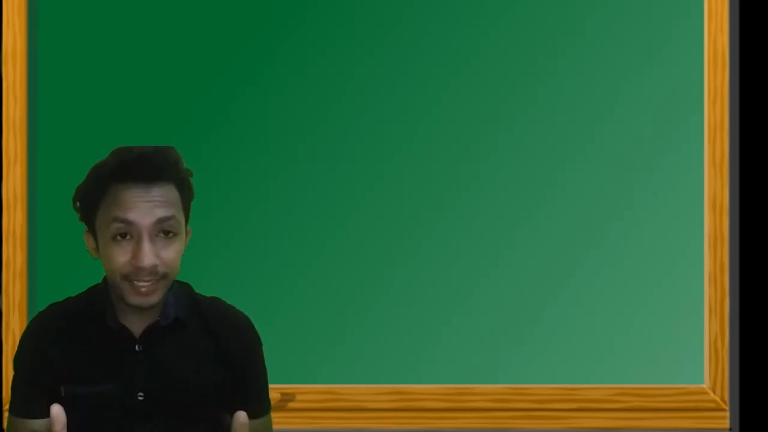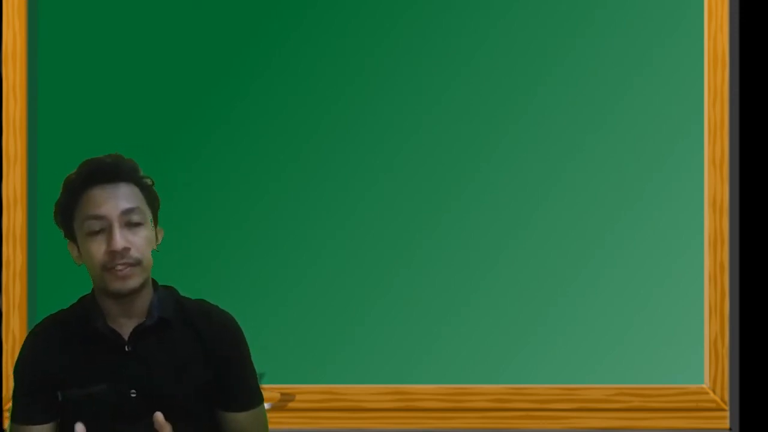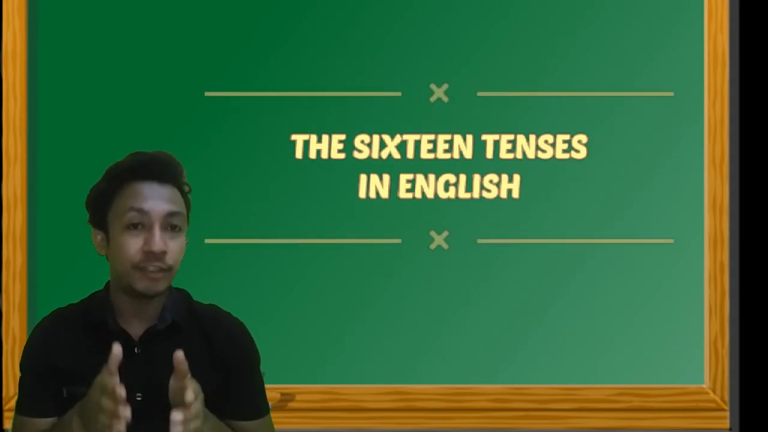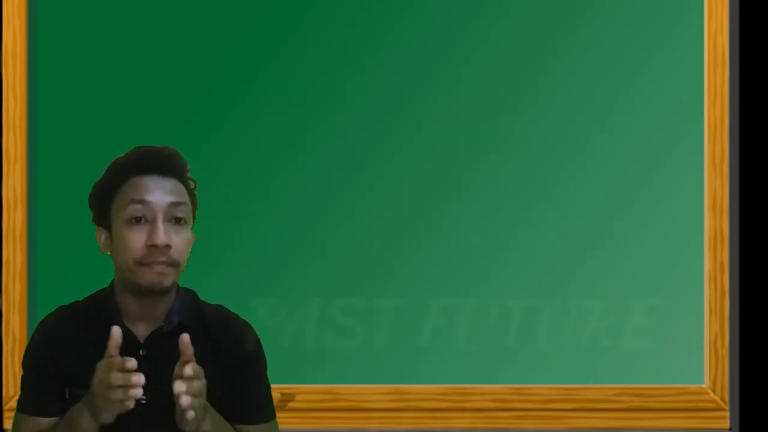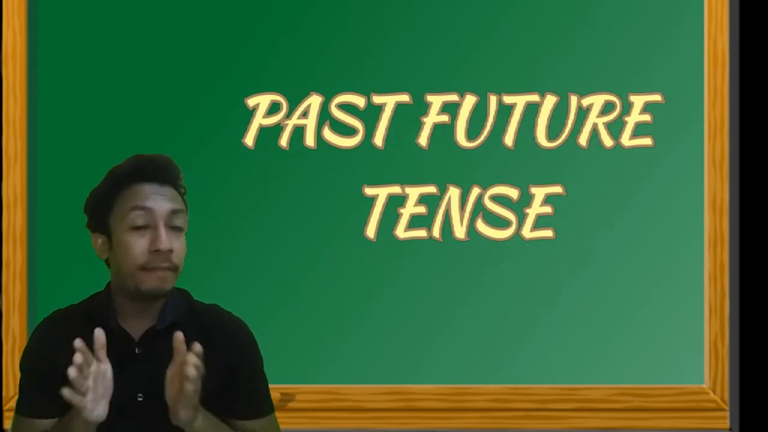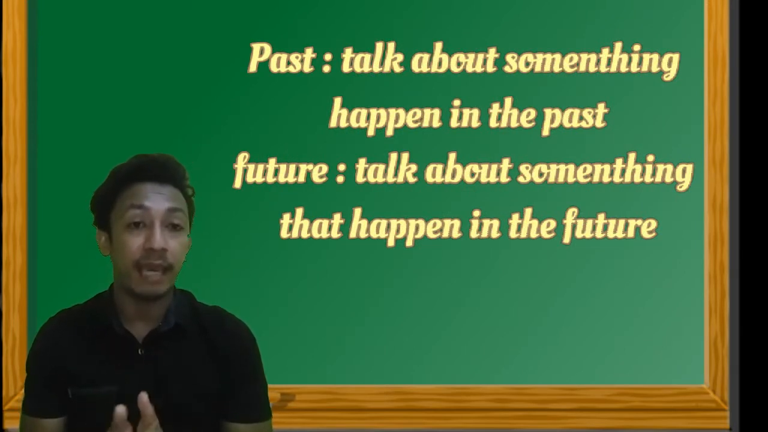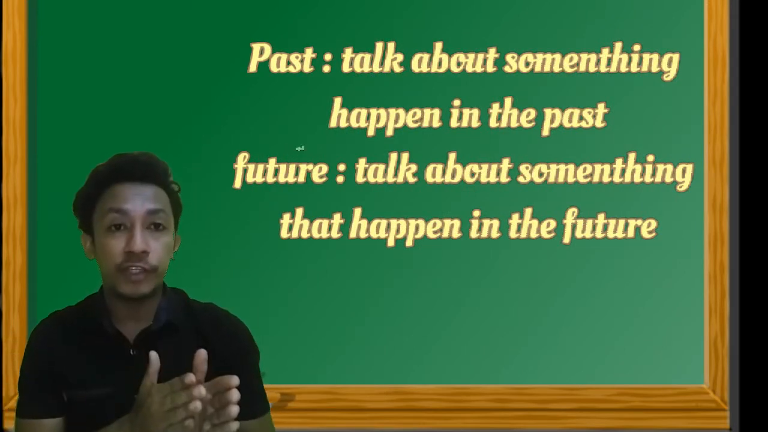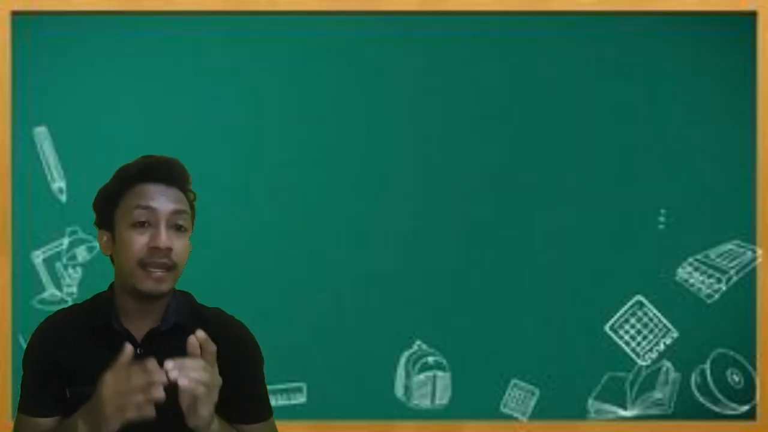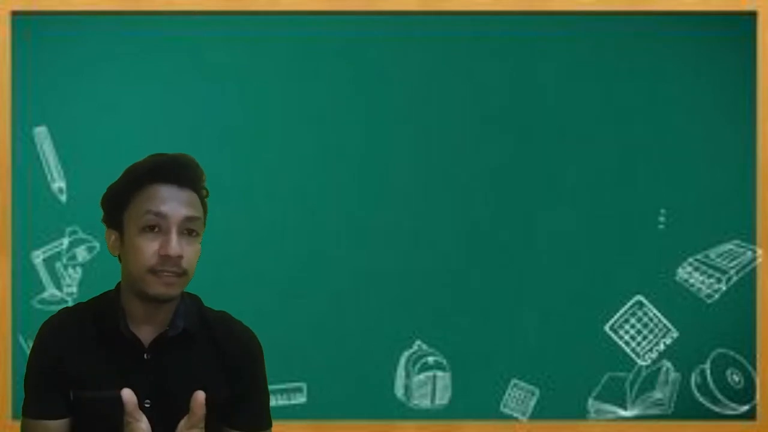Hello everyone. Today we are going to discuss the 16 tenses in English. But today our focus is on the past future tense. So past, we know that past indicates something that happened in the past and future indicates something that happens in the future. And how about the past future tense?